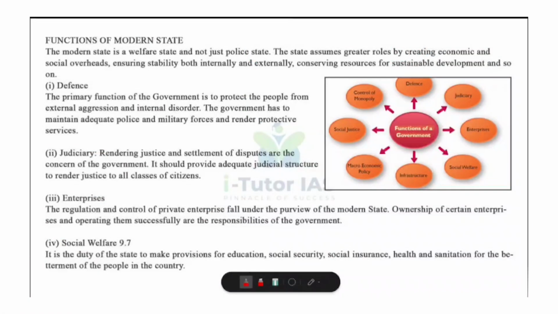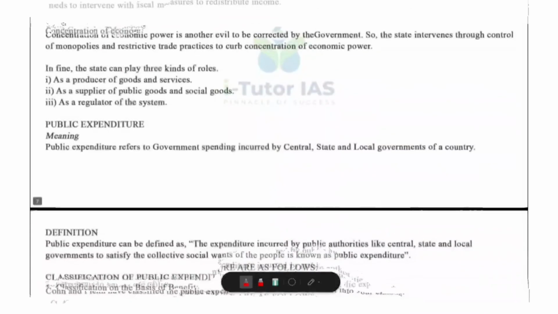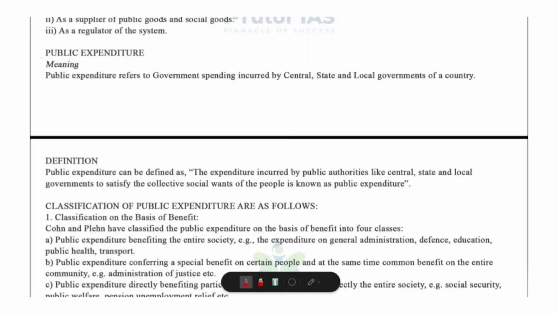We were studying chapter 9 Fiscal Economics and we had covered till the topic Functions of Modern State. And today we are going to start with a very new topic, Public Expenditure.